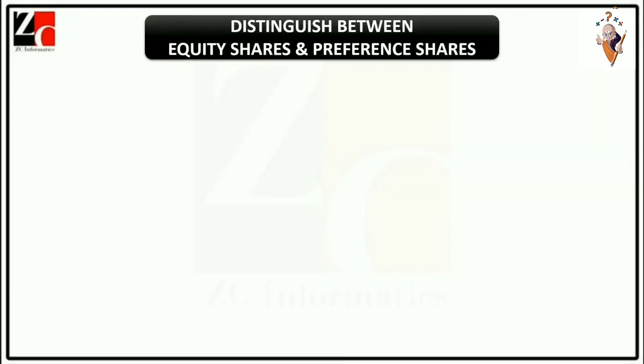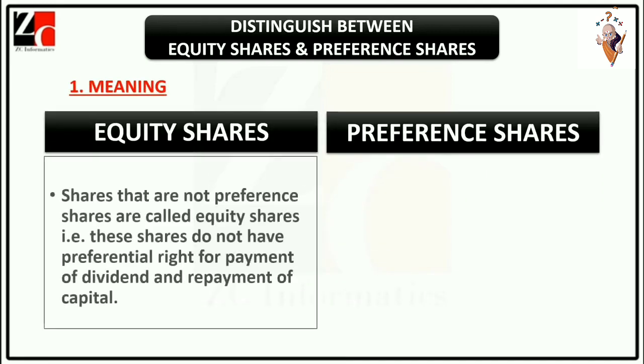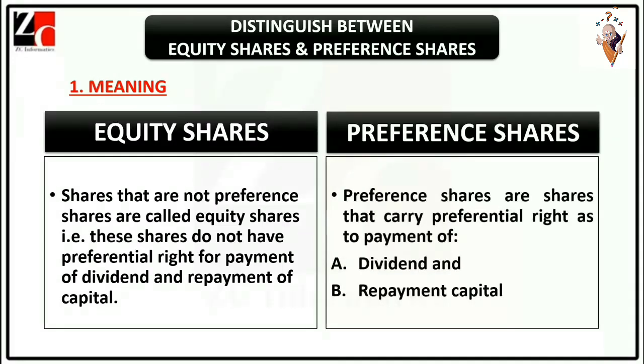Distinguish between equity shares and preference shares. Point 1. Meaning. Shares that are not preference shares are called equity shares. That is, these shares do not have preferential right for payment of dividend and repayment of capital. Preference shares are shares that carry preferential right as to payment of dividend and repayment of capital.